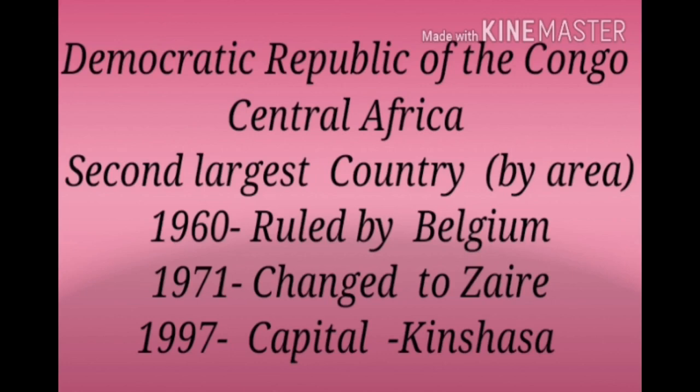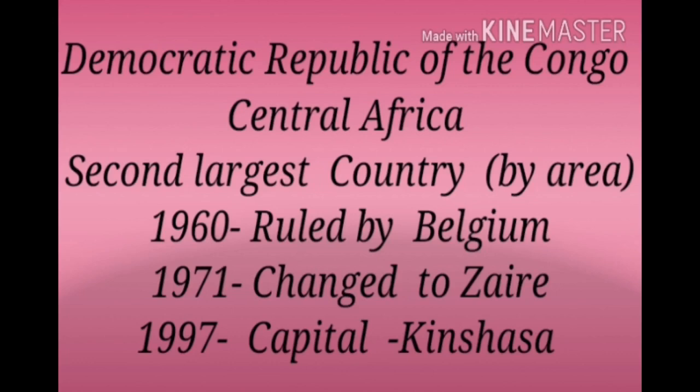Children, now let us ask a few questions. Children, which is the second largest country in Africa? The Democratic Republic of the Congo is the second largest country in Africa. Next one, which country controlled the Congo up until 1960?